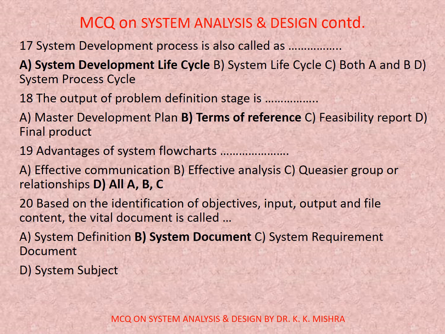Question 19. Advantages of system flow charts dash. A. Effective communication, B. Effective analysis, C. Group or relationship, D. All of the above, ABC. Correct option is D. All of the above.